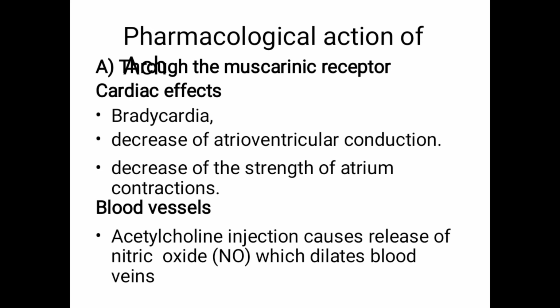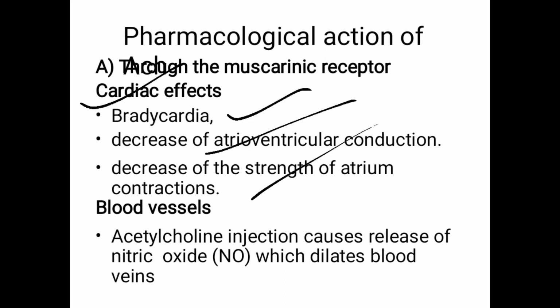So now we have studied the SAR for the cholinergic agents. Next, what are the pharmacological actions of acetylcholine on the muscarinic receptor? In the heart, it causes bradycardia, decreases AV conduction and decreases the strength of contraction.